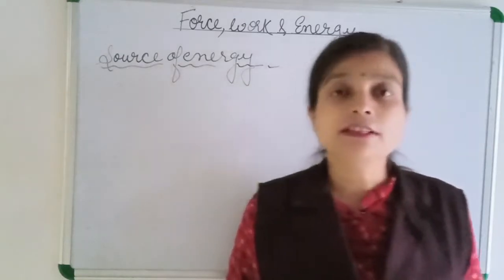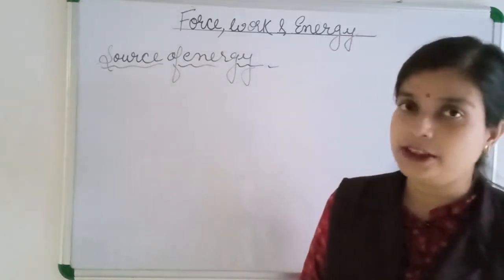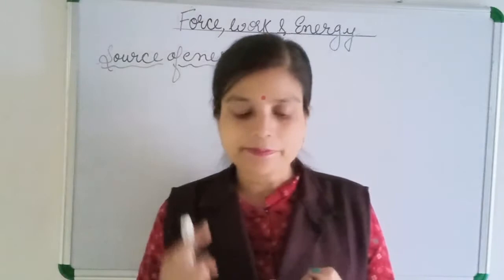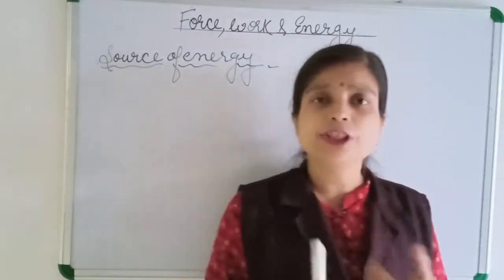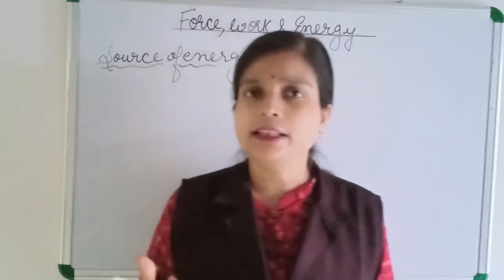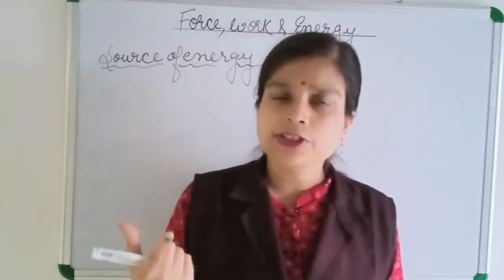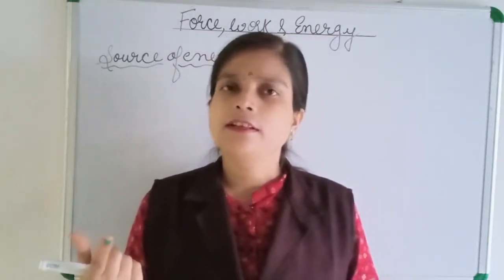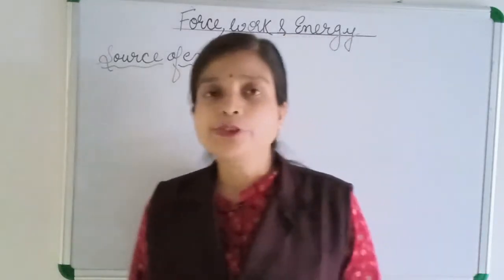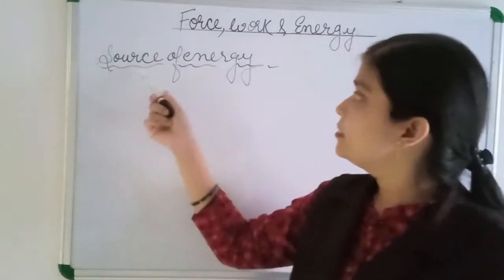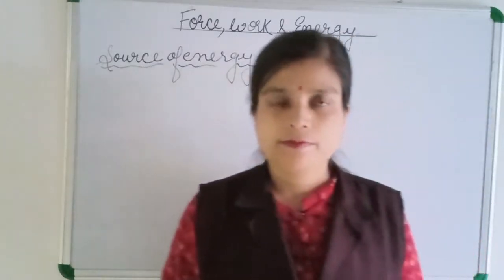Then we have learned different kinds of energy: solar energy, heat energy, light energy, hydro energy, wind energy, magnetic energy, geothermal energy, electrical energy, and so on. Many. So today we are going to learn about the sources of energy.